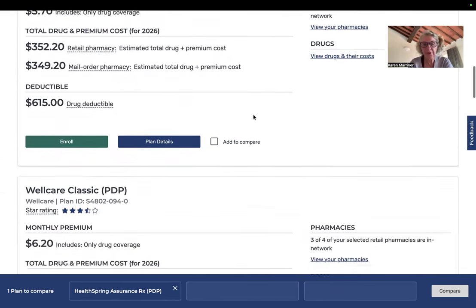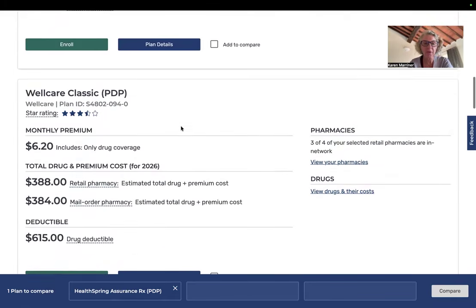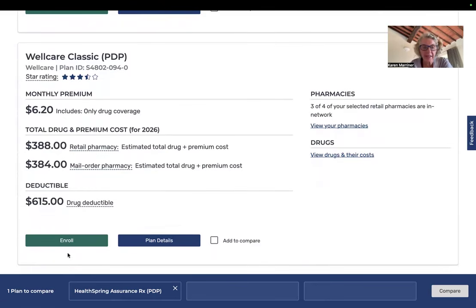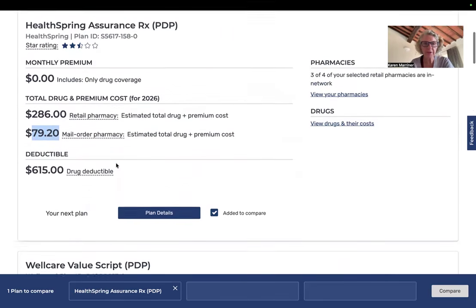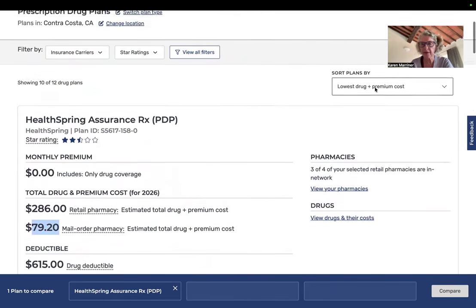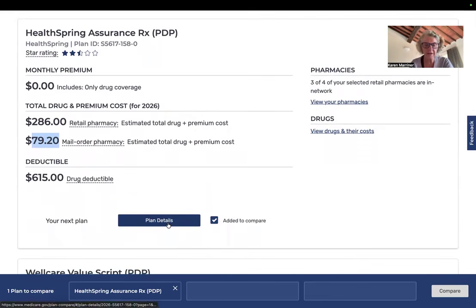So you'll see the WellCare Value Script might be the first one in the list, or the WellCare Classic. It would be a new enrollment for him if he went into a different plan. And you just click on enroll and step through it. It's going to know almost everything about you other than your phone number. So for this one, he's going to end up taking this one because it's the lowest cost, right here, it's sorting. So it's showing us the lowest cost. And also it's just easy to stay in the same plan if it works.